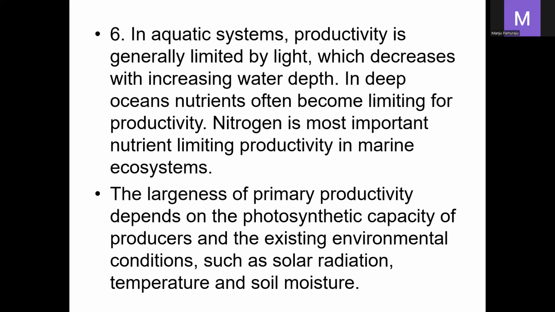In aquatic ecosystems, productivity is generally limited by light. As the depth of the water body increases, light penetration decreases, due to which productivity is less, and it is also limited by nitrogen. Primary productivity depends on the photosynthetic capacity of the producers, mainly on solar radiation, temperature and soil moisture.